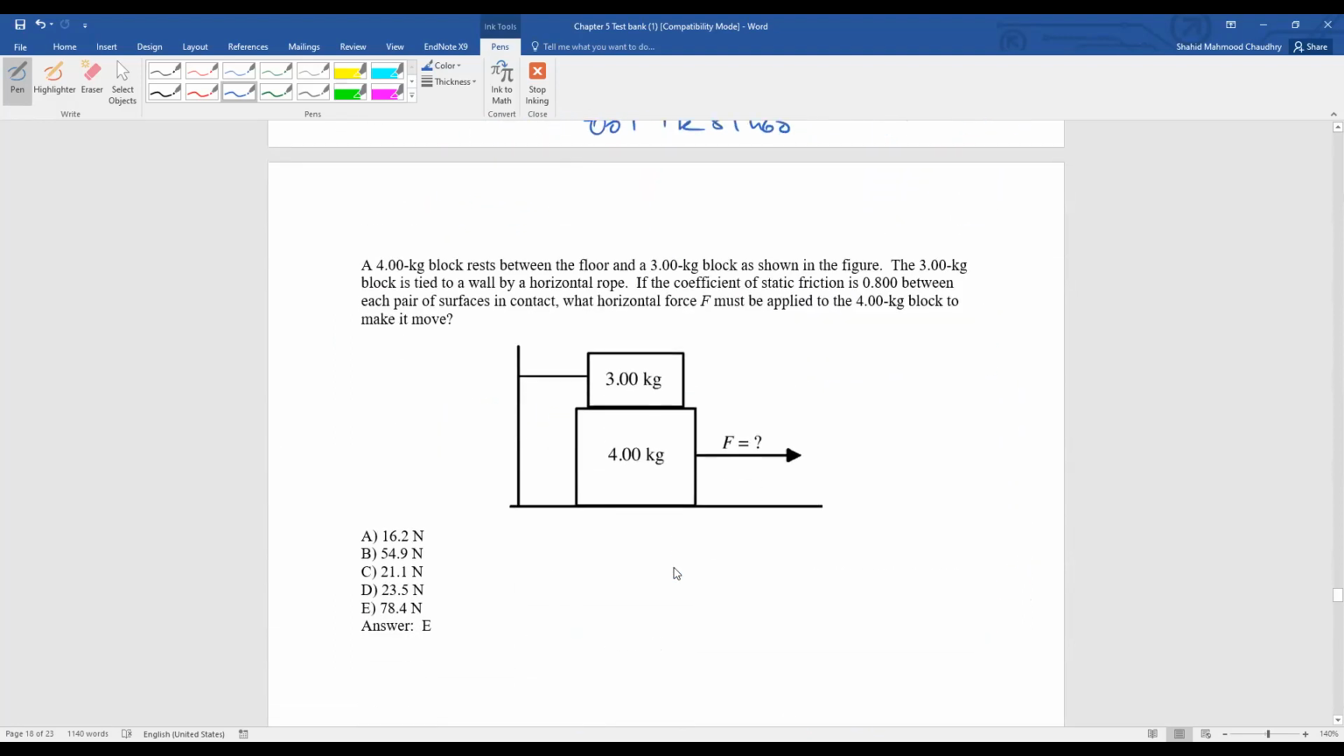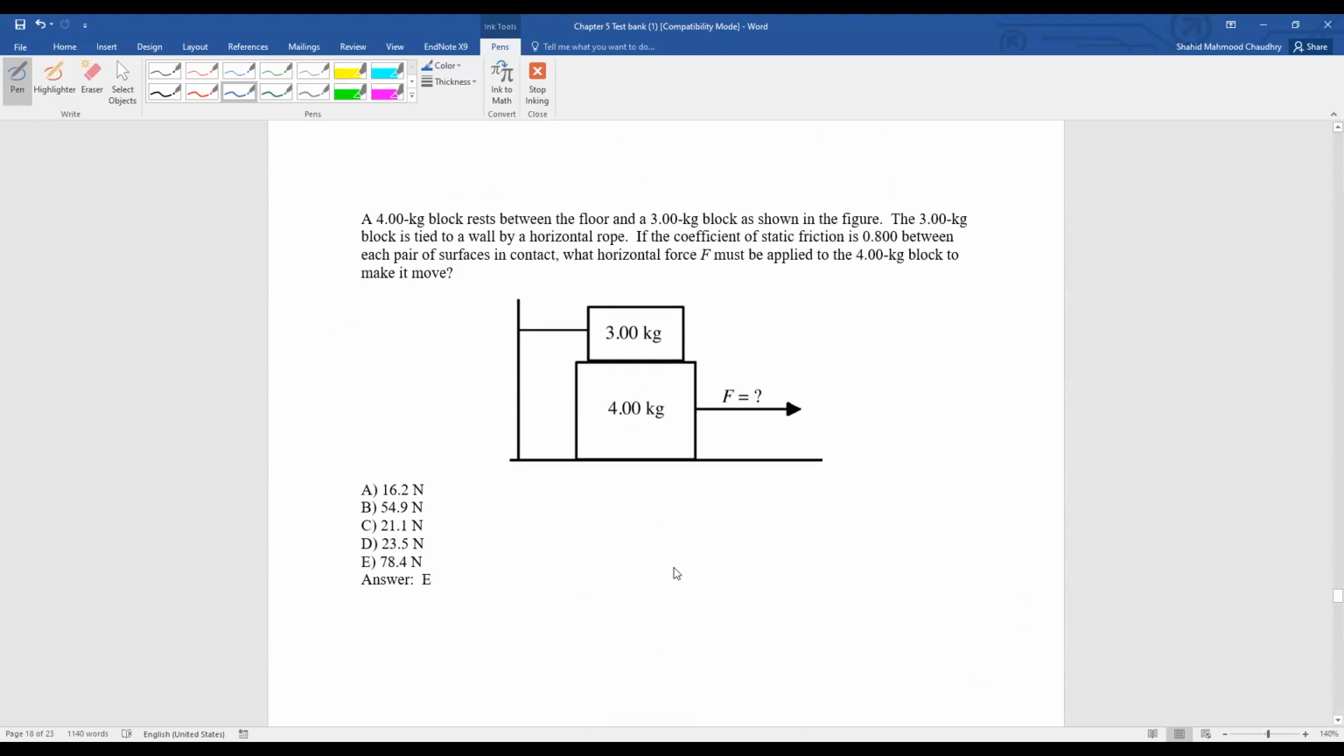Okay. After this, now we want to solve this problem. In this problem, you can see a 4 kg block rests on the floor, and a 3 kg block as shown in the figure. This 3 kg is over 4 kg. The 3 kg block is tied to a wall by a horizontal rope. So the tension is here, like this one.